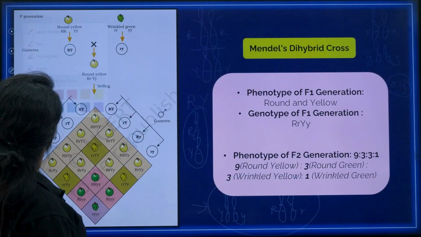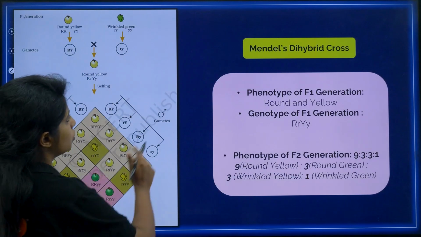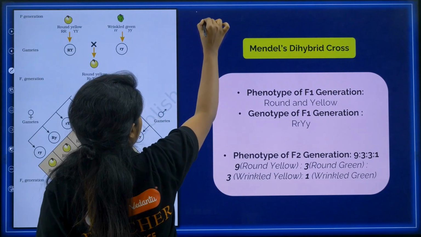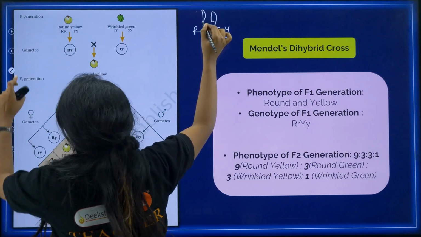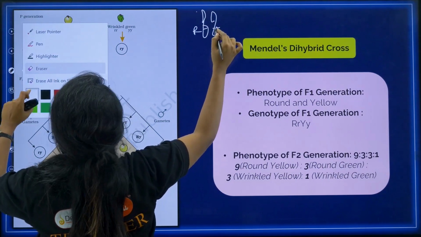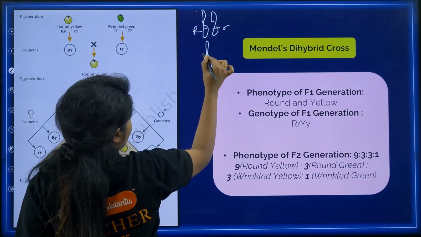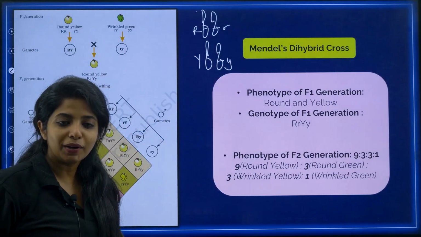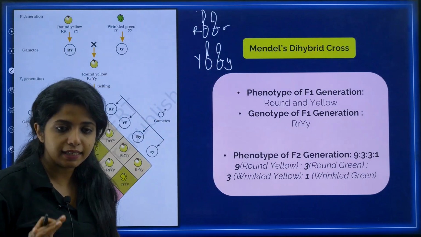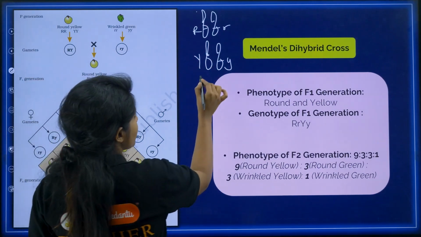Now can I erase it? Let's erase it and let me explain this to you. So this time it is capital R and small r and capital Y and small y. I'm going into details like for a kid, because I know you might be needing it. I hope it's helpful. I'm not going way too much.